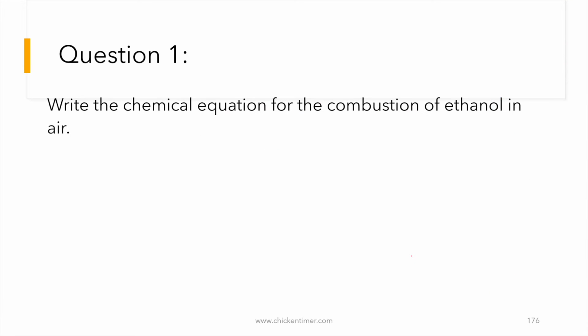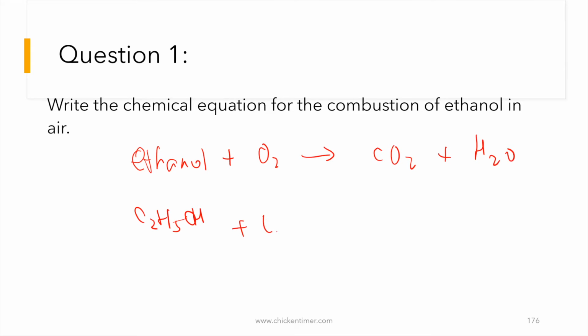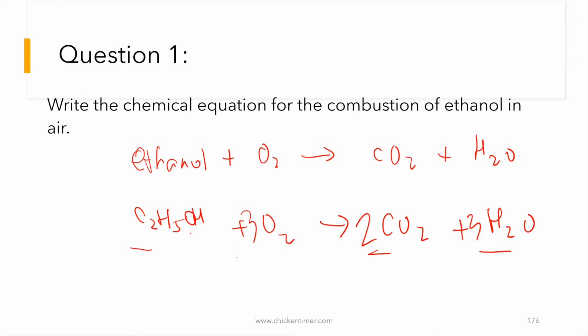They will ask you for equations, so I will just run through one. After that, the rest is the same, because I assume the balancing of equations is okay now. What is the formula for ethanol? The formula for ethanol is C2H5OH, plus oxygen gives you carbon dioxide and water. So 2 here, then 5, 6, so 3. Then you have 4 plus 3, which is 7, so 7 minus 1 is 6. Is this balanced?